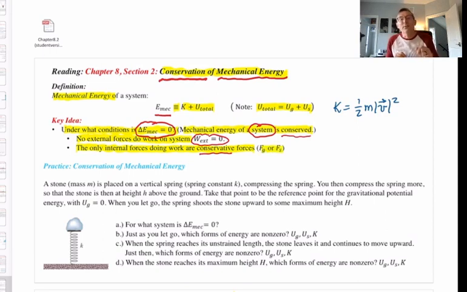So again, the 2 conditions are no external forces doing work, and of the internal forces doing work, they must all be conservative. If those 2 conditions are met, then the mechanical energy of that system as we chose it will not change.